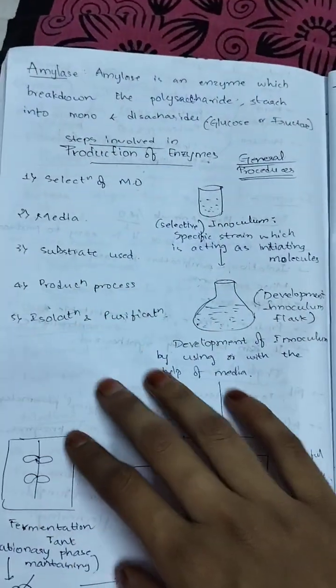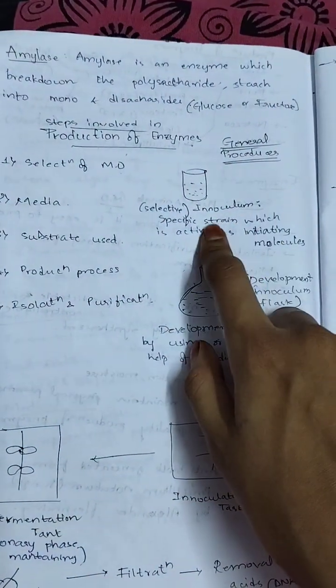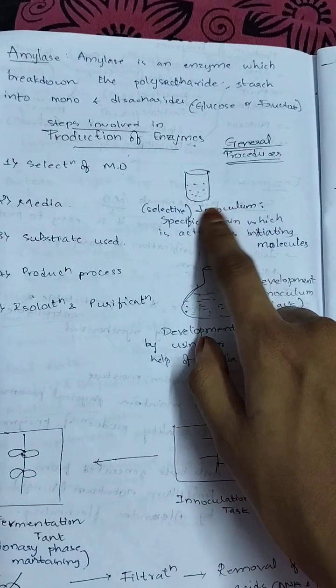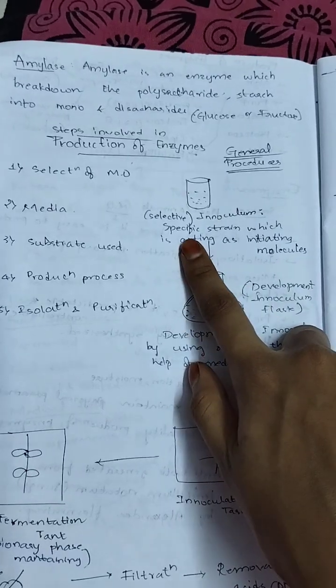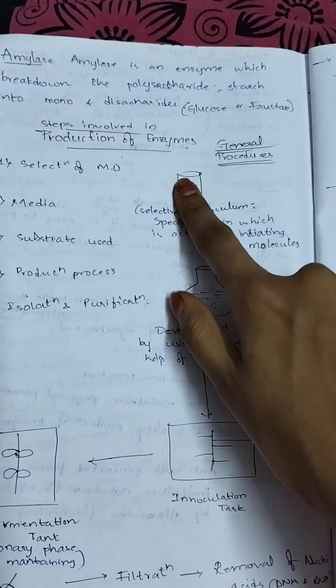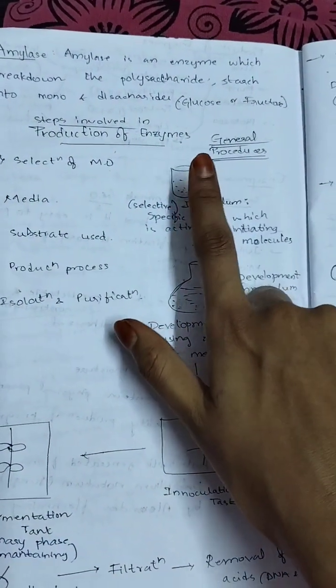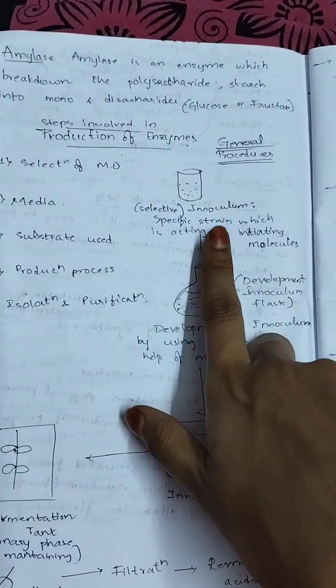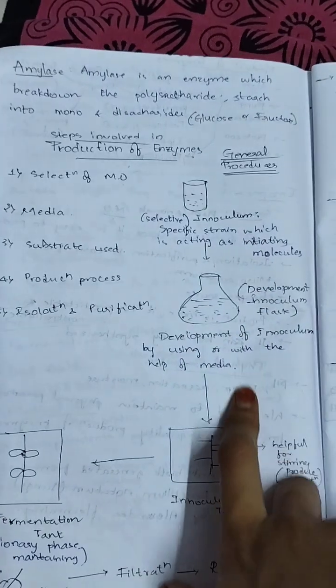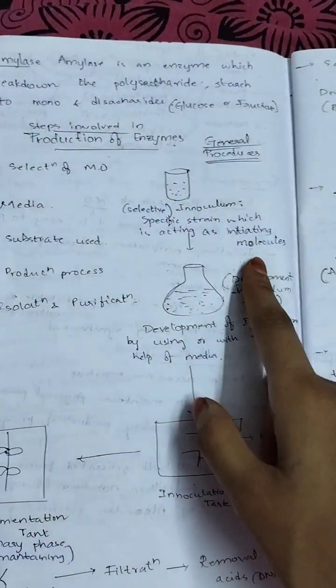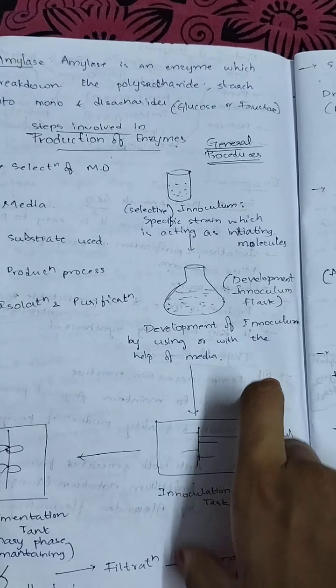These are the steps. First, a specific strain which acts as the initiating molecule should be selected, in the inoculum. The next step is development of the inoculum flask.